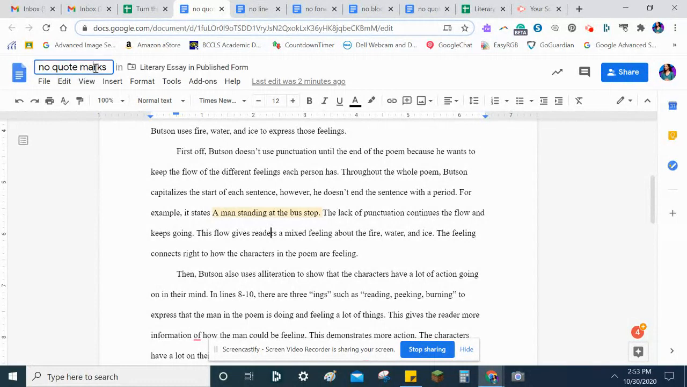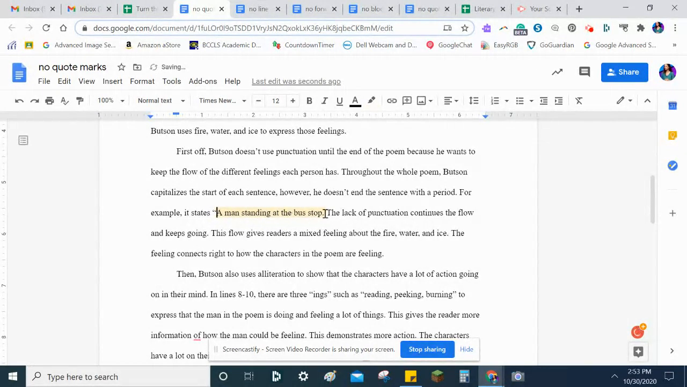So the first error is there are no quote marks. If your quote is 1 line or 2 lines or 3 lines, you have to have quote marks. So here this person wrote, for example, it states a man standing at the bus stop. No, we gotta have quote marks. That is a quote that is 1 line long, and we're gonna fix it by putting quote marks there.